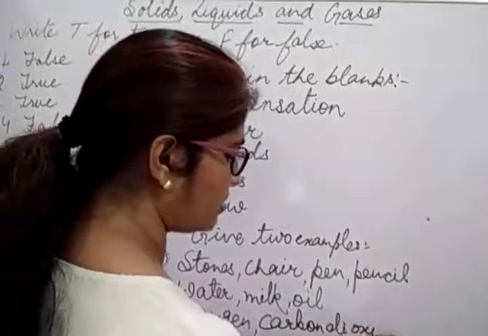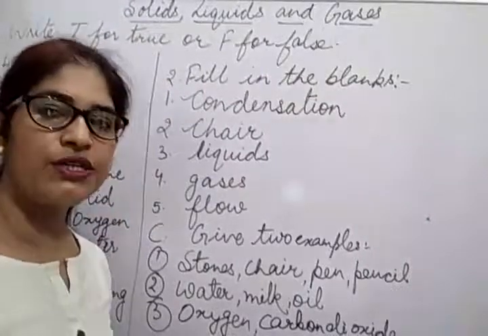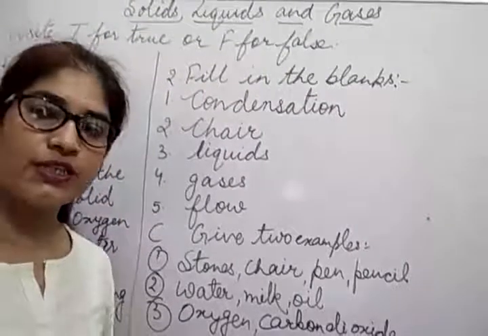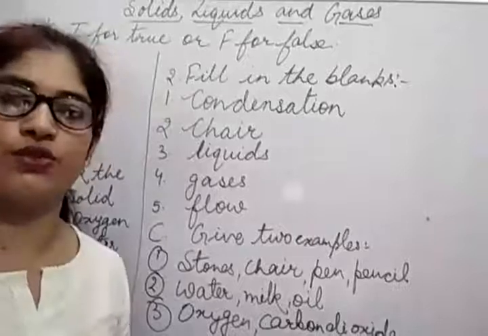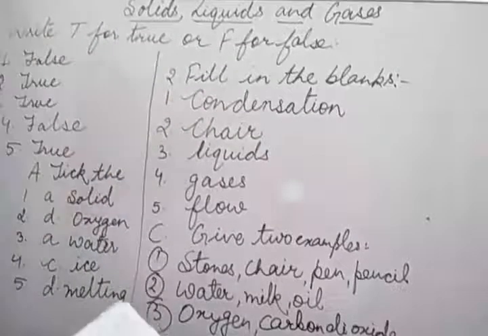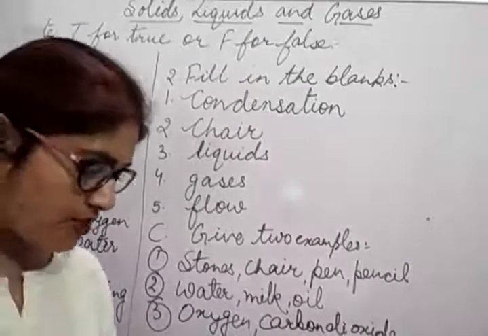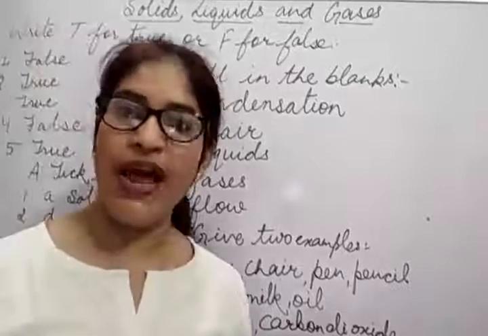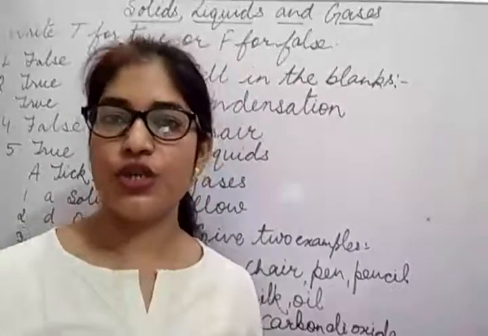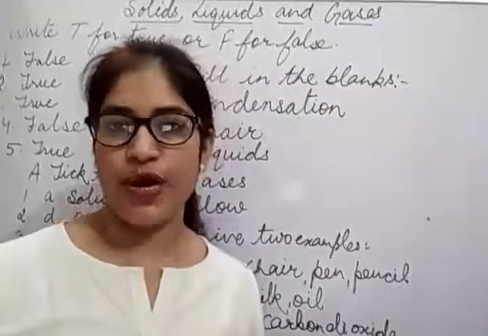And you have to learn these spellings also. You can write nitrogen, you can write argon, you can write helium. There are so many gases. In this you can write water vapor also. That is also the gaseous form of water. So next question is, now you have to do this activity. Let's do. Observe the picture below and write S for solids and L for liquids in the boxes provided.